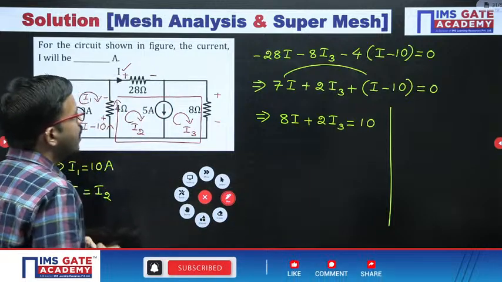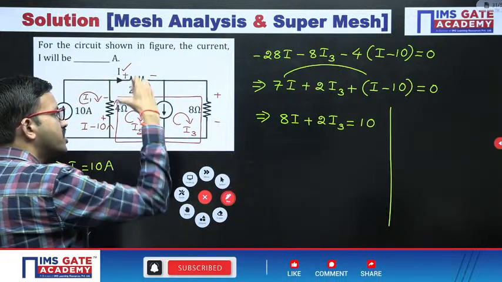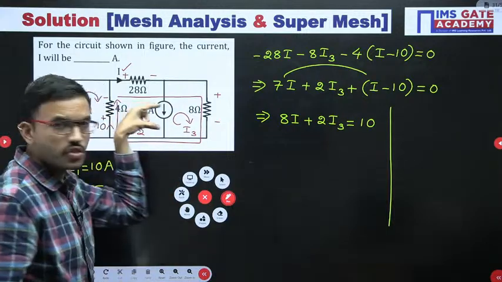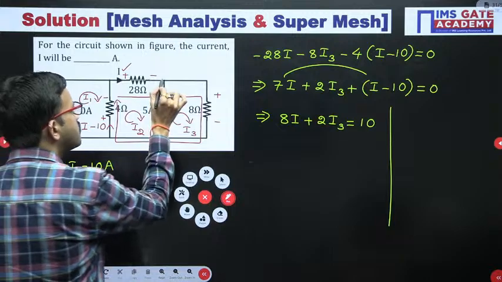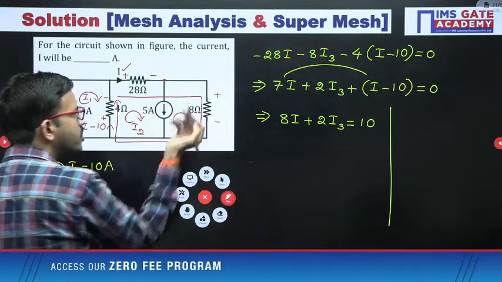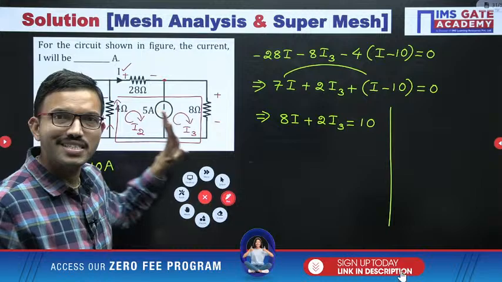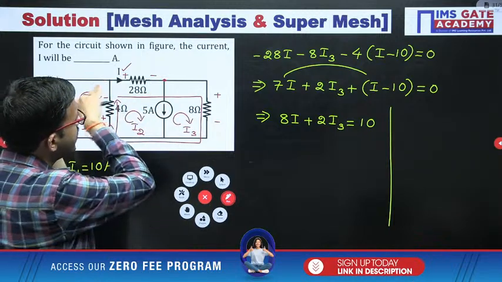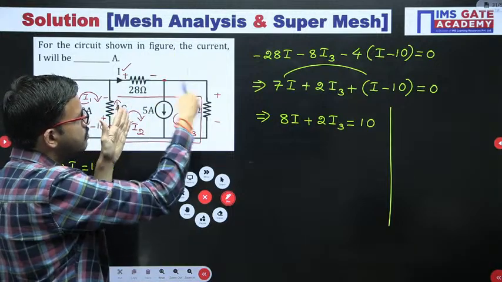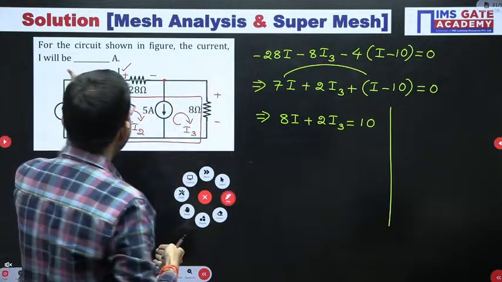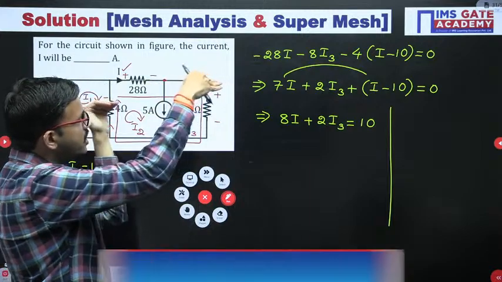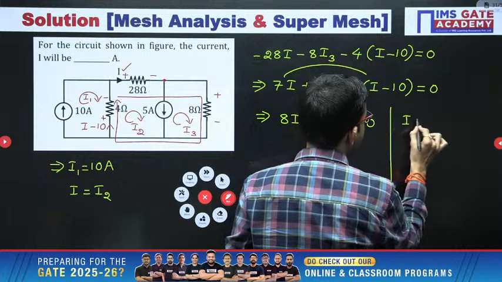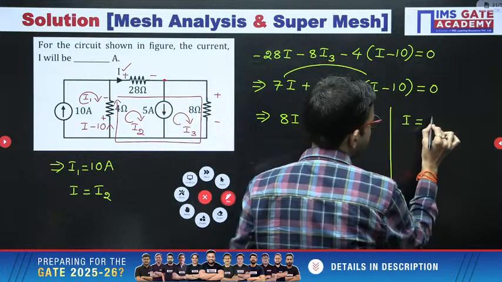Simple. Earlier we removed the current source from the circuit, then applied the KVL. But actually in the circuit the current source is there. Now either at this particular node or at this particular node, choice is yours, you can apply KCL anywhere. If you apply KCL, here I is entering, whereas 5 ampere and I3 both are leaving. So I am writing I equal to 5 plus I3.